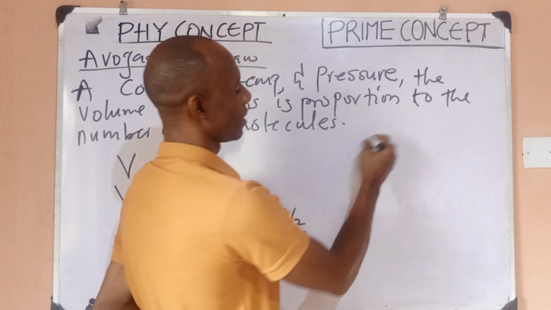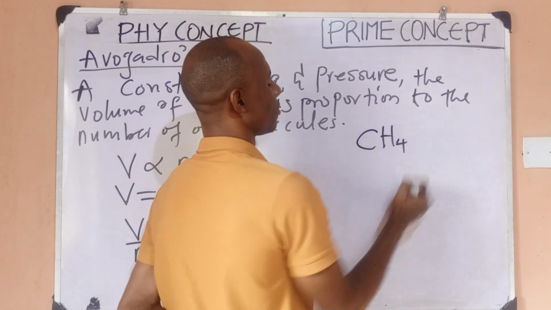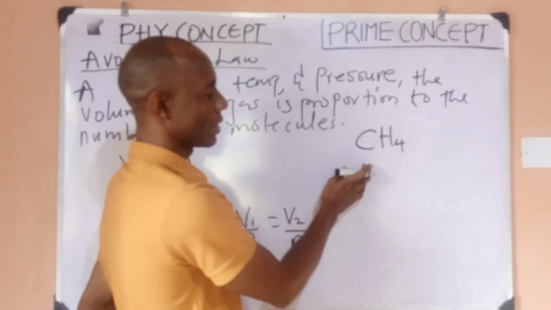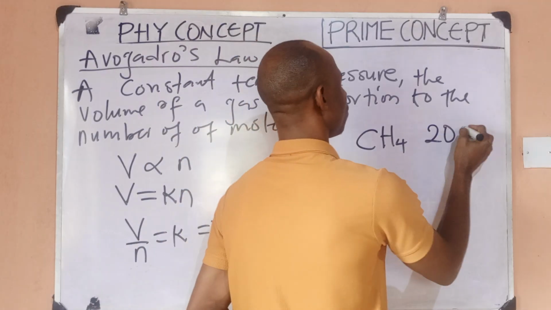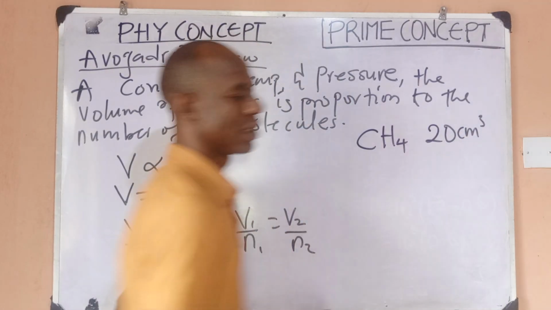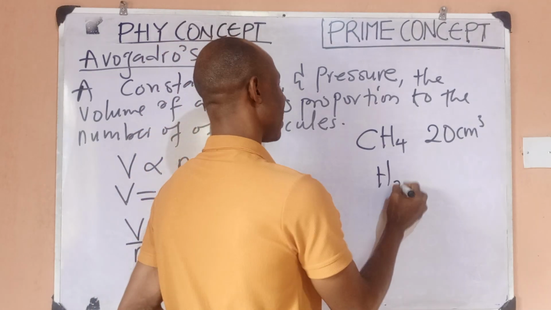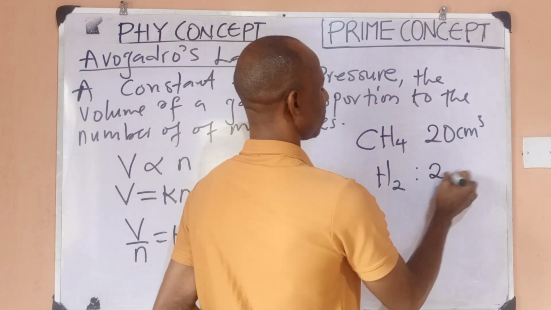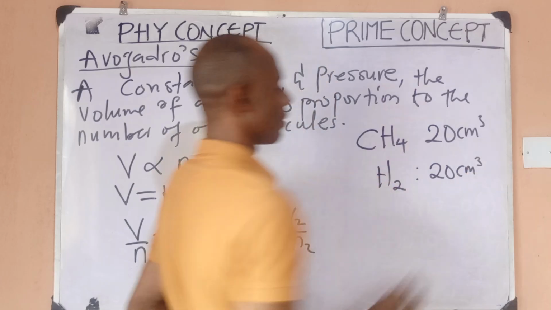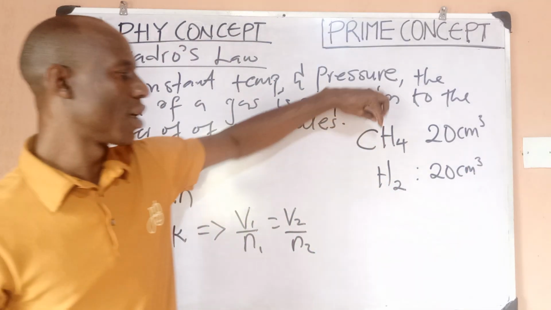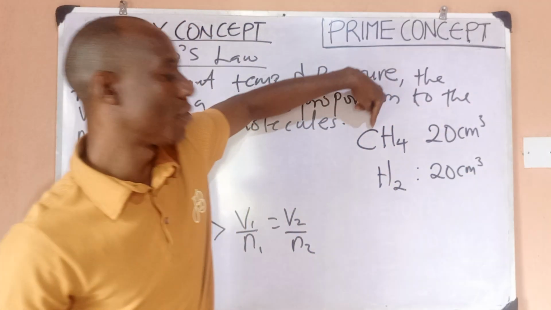Say you have CH4, which is a gas, methane gas, and you have 20 cm cube of this gas. Then you have, let's say, hydrogen gas, and you still have it at 20 cm cube. Now they ask you how many molecules will 20 cm cube of this contain.